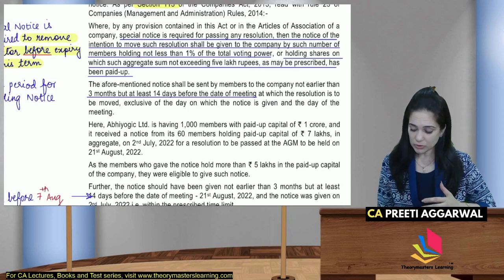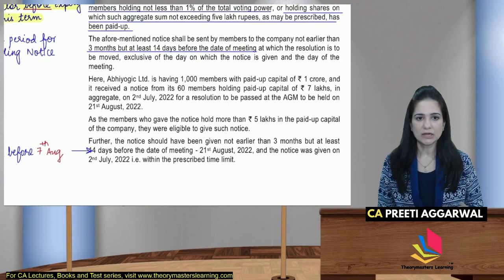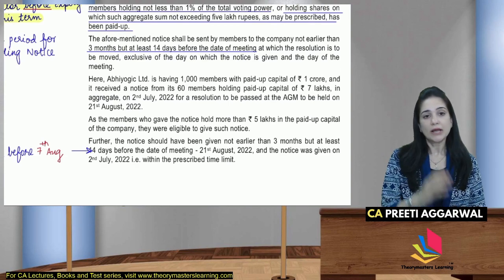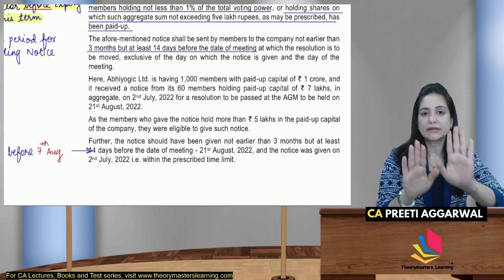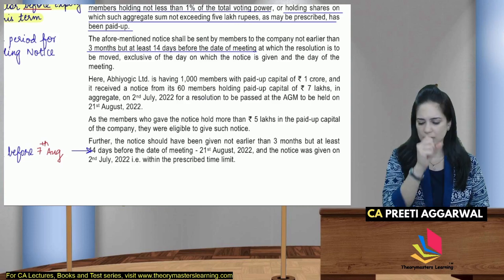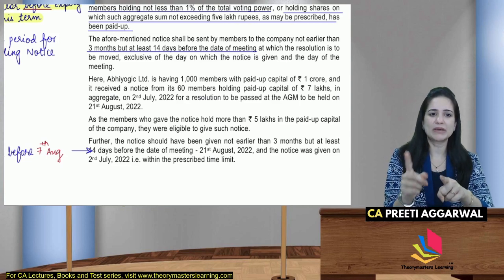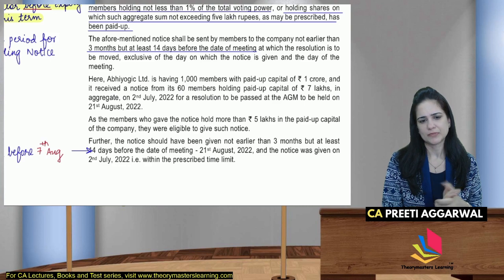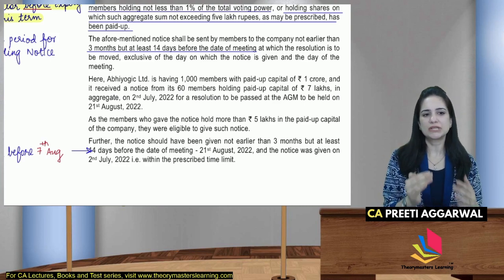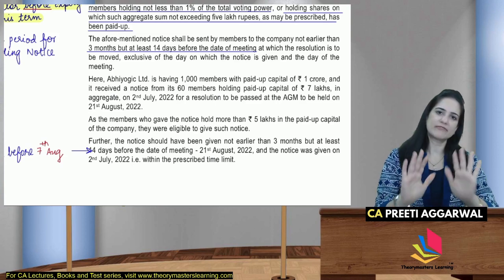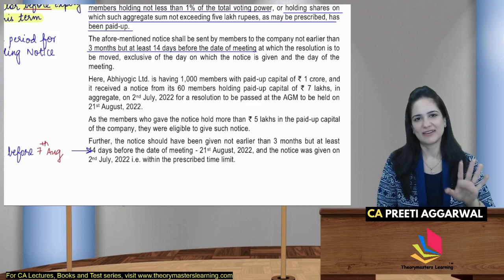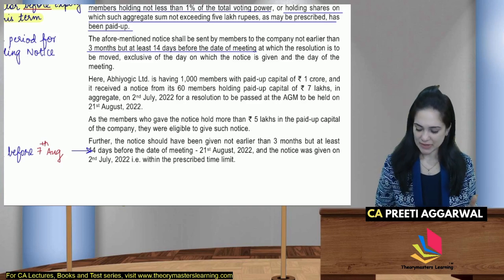So now we come to the analysis part. Here the company is having 1000 members, paid up capital is 1 crore. 60 members ने दिया and they hold aggregate 7 lakhs. ठीक है, limit is satisfied. AGM was to be held on 21st August. At least 14 days पहले तो notice आना चाहिए ना. It means that you should receive the notice before 7th August. They have given on 2nd July. It's within the prescribed limit.